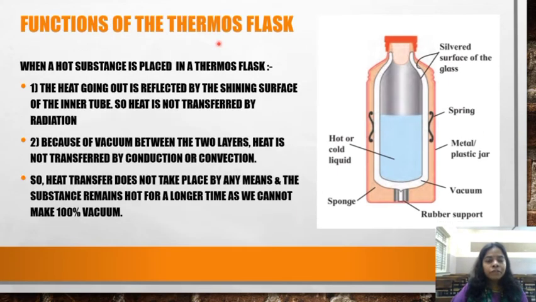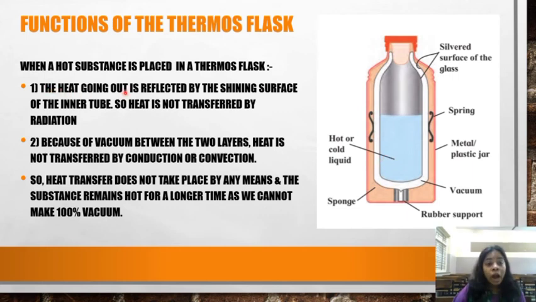Functions of the thermos flask. What are the functions of a thermos flask? Now, when you place a hot substance in a thermos flask, how is it going to remain hot? What is the science behind this?